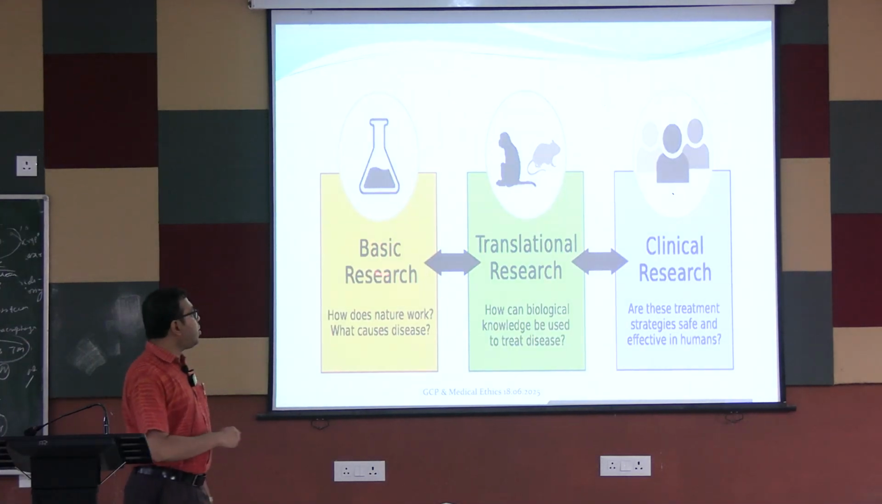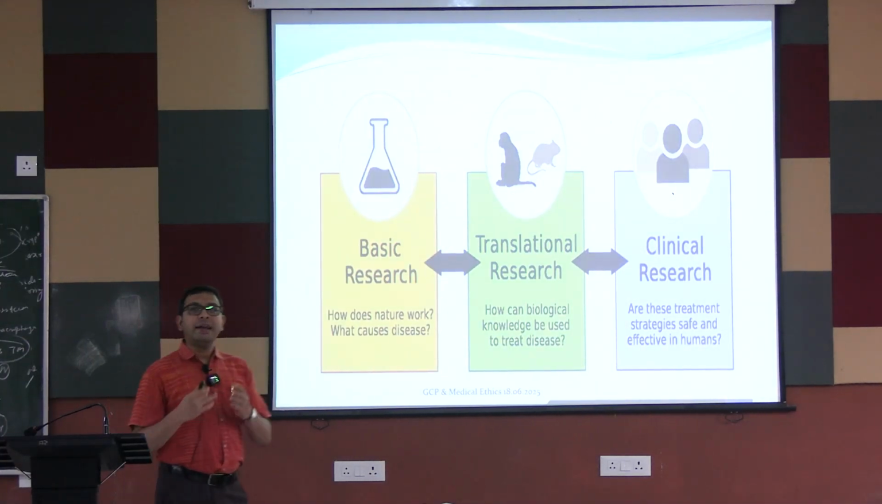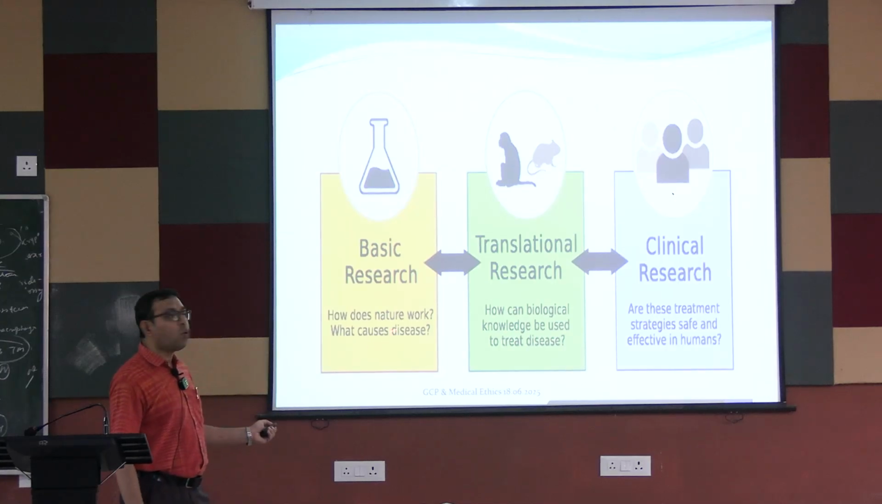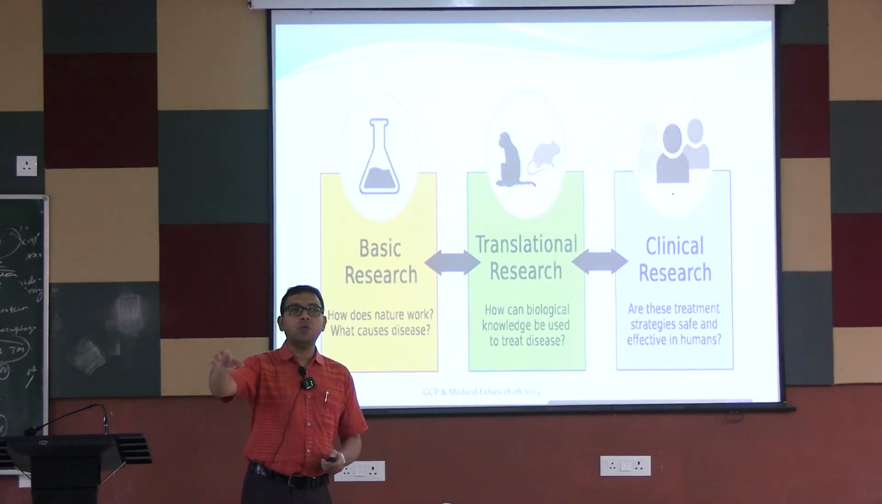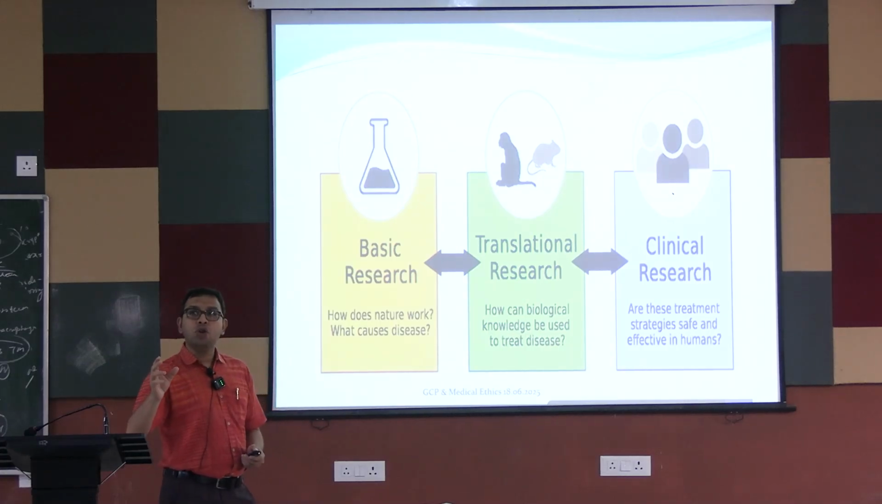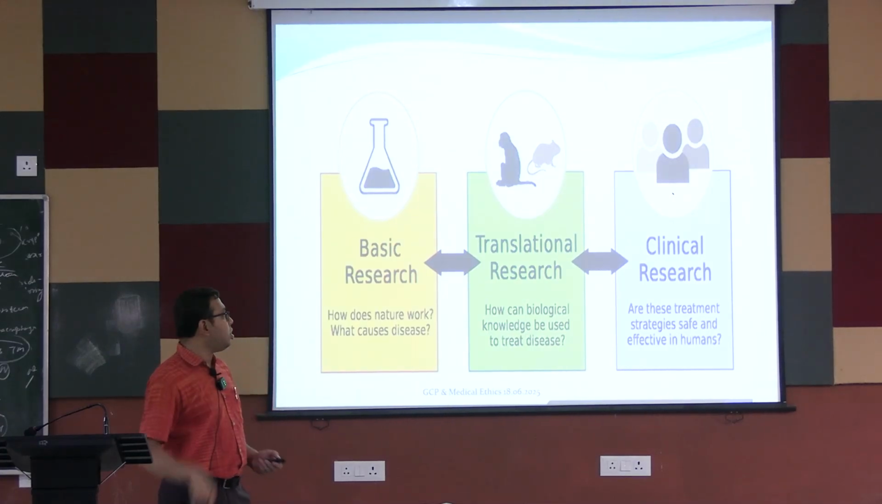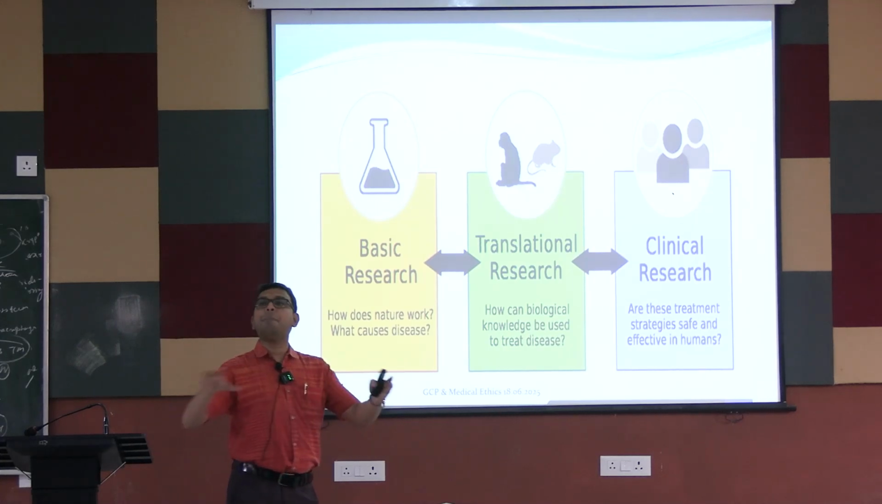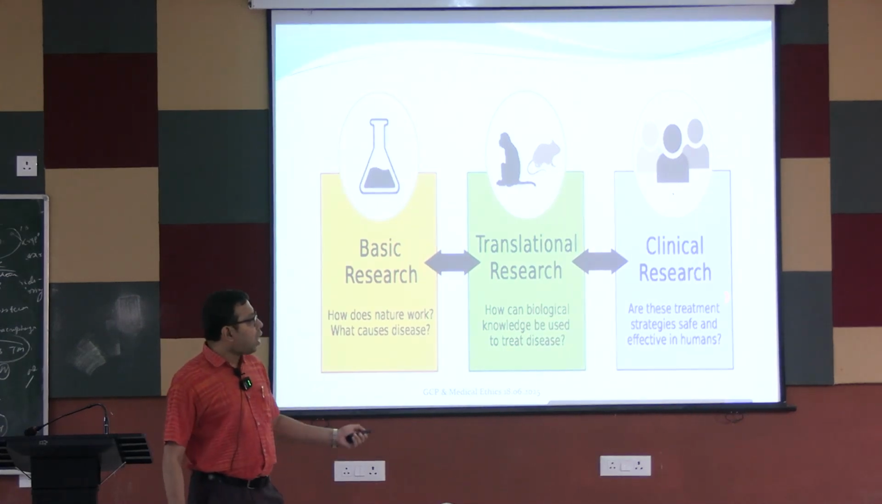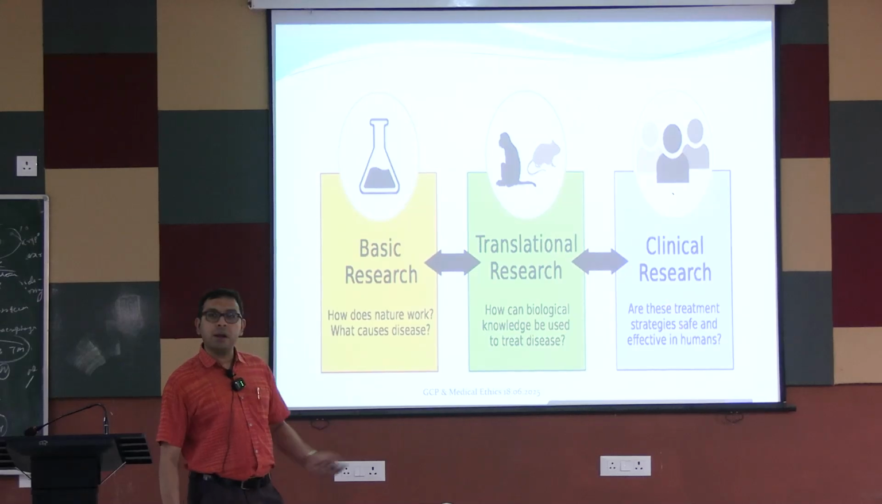So you can see basic research ultimately dictates the answer of how nature works and what causes the disease, and from this basic research we can identify that these are the diseases, and this disease is caused due to the deficiency of this or due to the increment of this, so that we can do some intervention to treat this disease. So this is known as translational research. How can biological knowledge be used to treat the disease? And ultimately this clinical research that encompasses the clinical trial is needed. Are these treatment strategies safe and effective in humans?